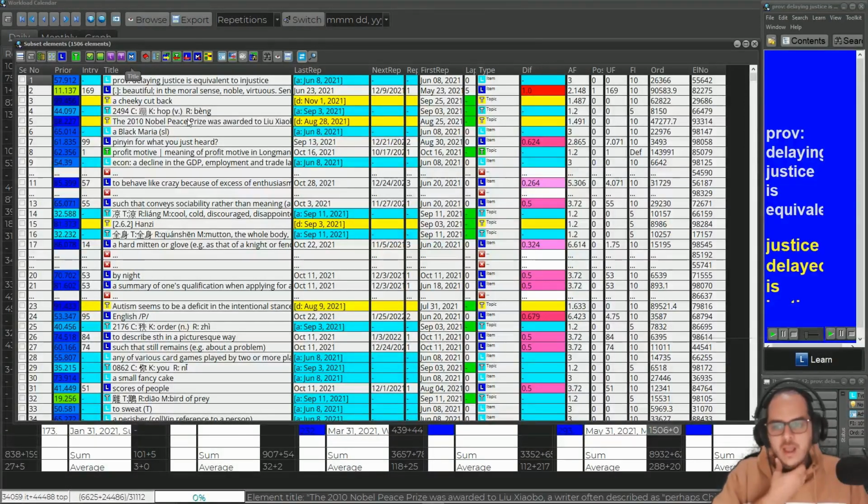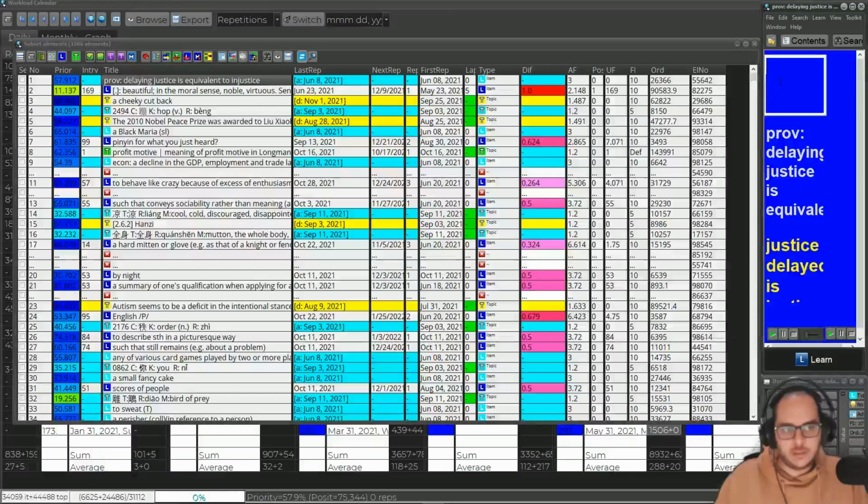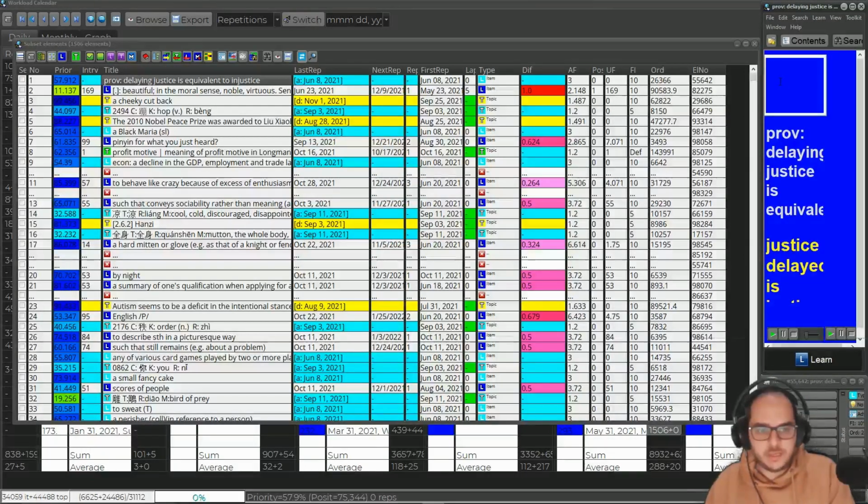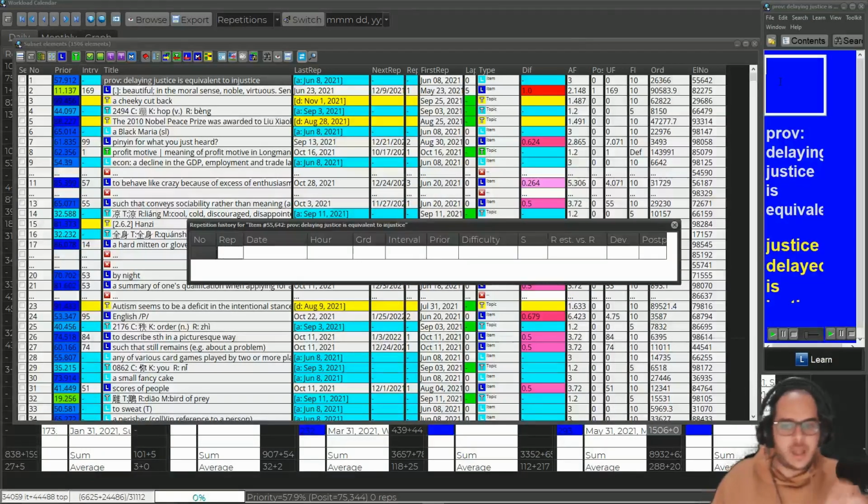Okay, perhaps I did one repetition and then I put forget on all of them, something like that, which I actually did, but that's not the case. Let me look at the first one. That is from the English collection. If I go to the repetition history, it's blank. I never have seen this element.